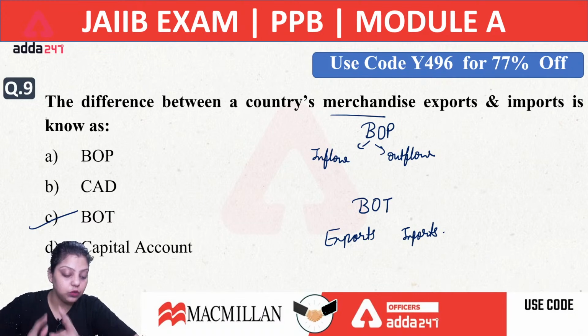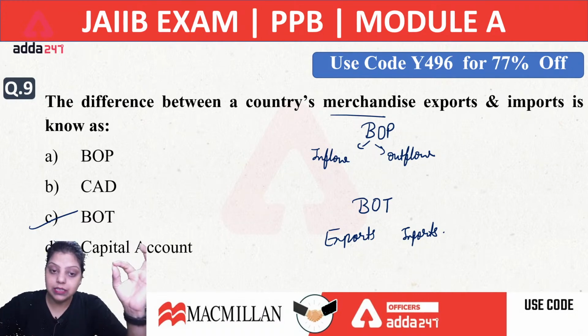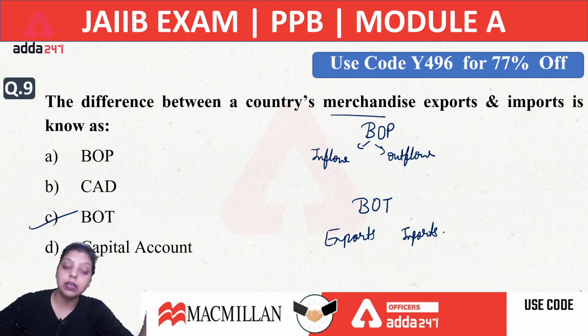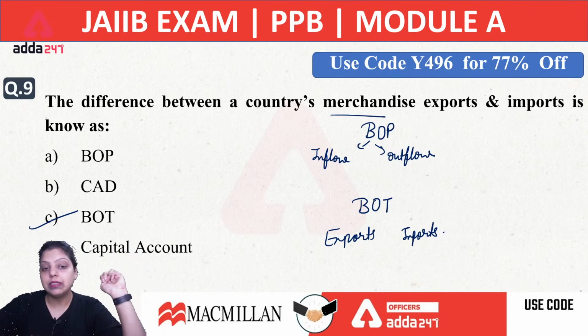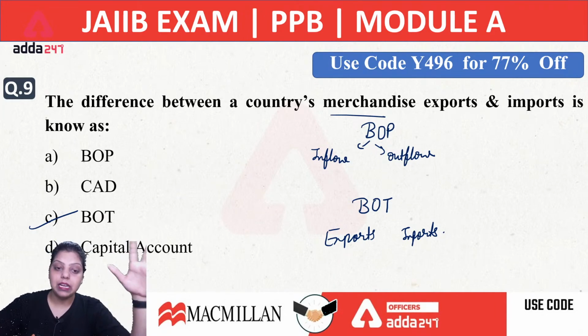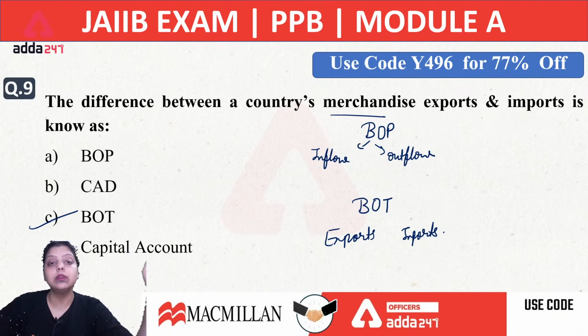Okay, don't get confused between the two. So do remember the definition. Balance of payment is a systematic record of all economic transactions between India and the rest of the world in a financial year. Second, what is the definition of balance of trade? Balance of trade is a part of a nation's balance of payment, which includes export and import of goods and services. Okay, so the right answer will be your C option.